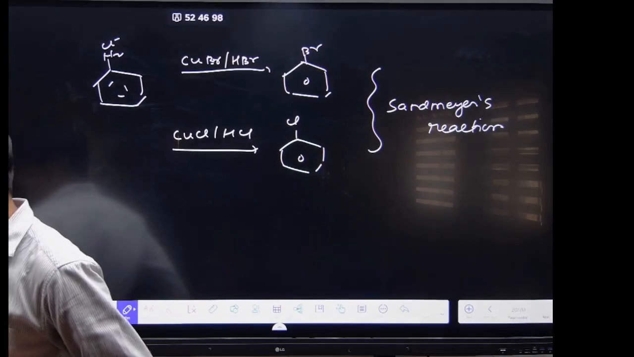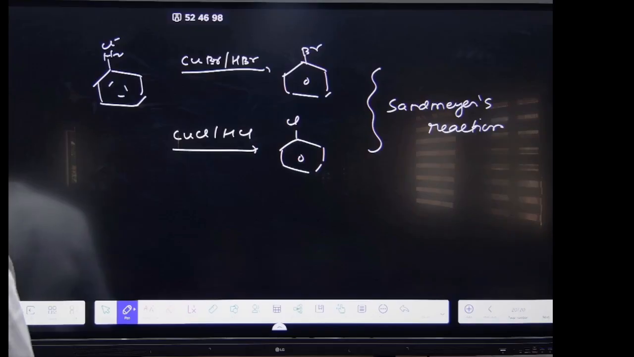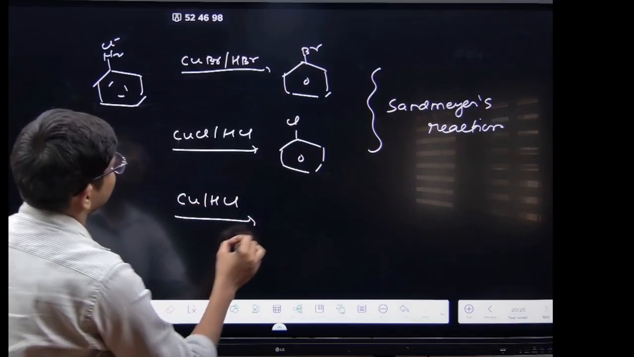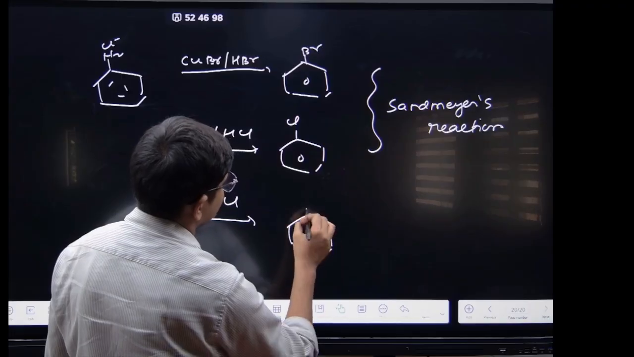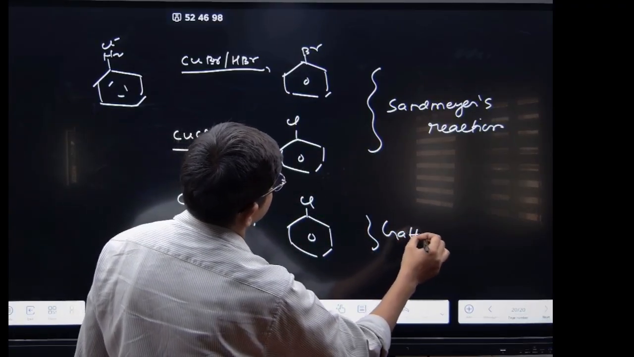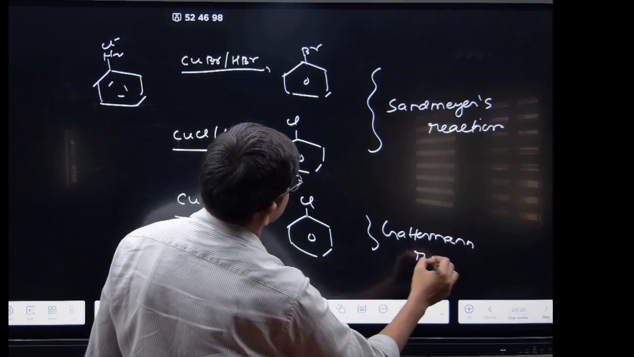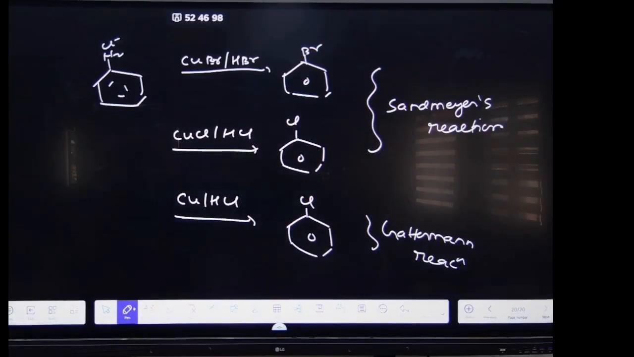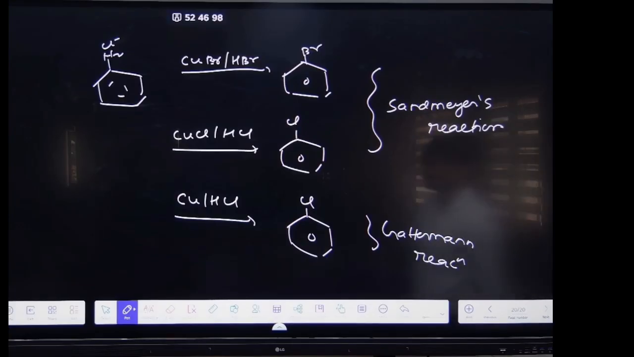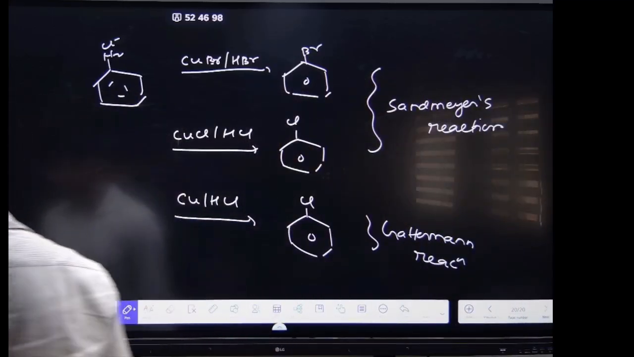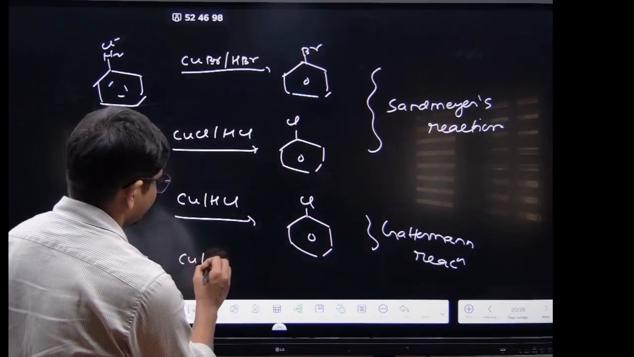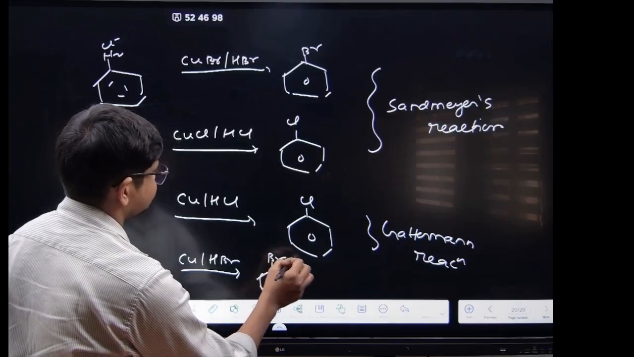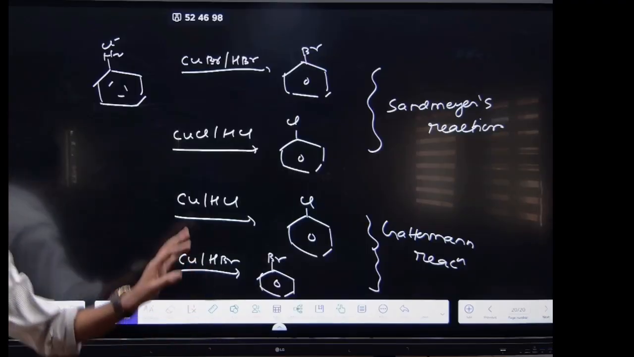And see, Gattermann. With Cu powder and HCl, this will form your chlorobenzene. This is the Gattermann reaction. This is basically your Gattermann reaction. Clear? Similarly, you have Cu powder and HBr, it will form bromobenzene. Now see, this is fine.